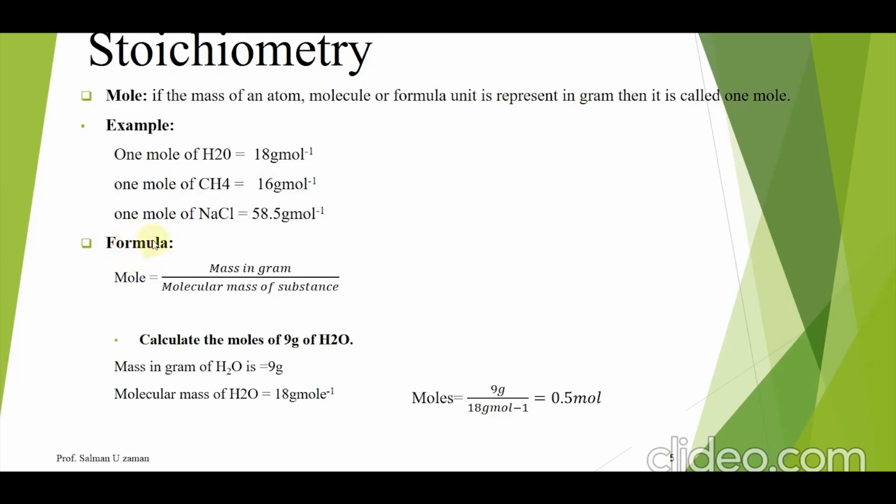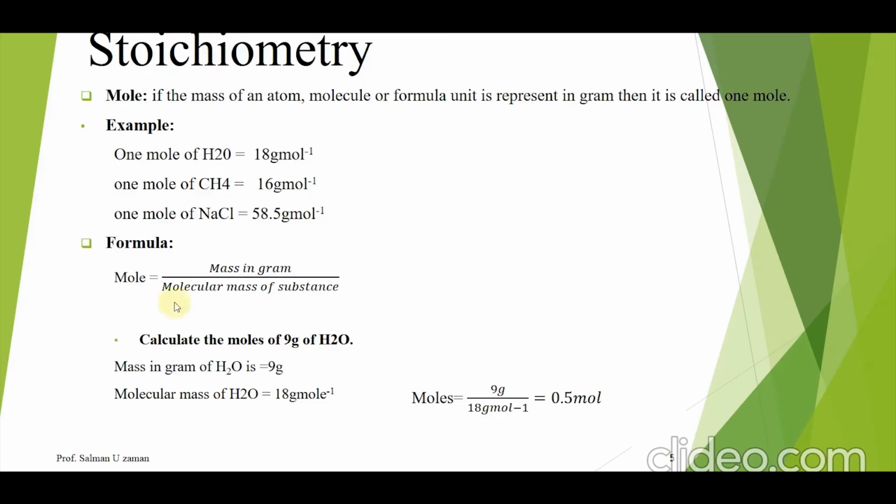What is the formula for calculation of mole? Mole is equal to mass in gram divided by molecular mass of substance. So student, if we look at the formula, there are three parameters: mole, mass in gram and molecular mass of substance. If any two parameters are given, then we can calculate the third parameter.